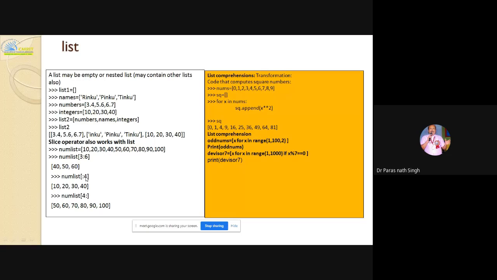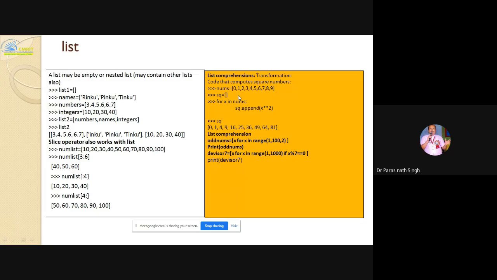Again, here 0, 1, 2, 3. So here colon 4 means just before the element at item number 4. If you are counting the item number from 0, that is 0, 1, 2, 3, so it is displaying those. And all the values from 4 onwards: 0, 1, 2, 3, 4, from here onwards. Here it is just before 4, and 4 is included if you are giving 4 colon. The other one I have given as a test first is the list comprehension. If you want to display in that way, the example is already given, no?